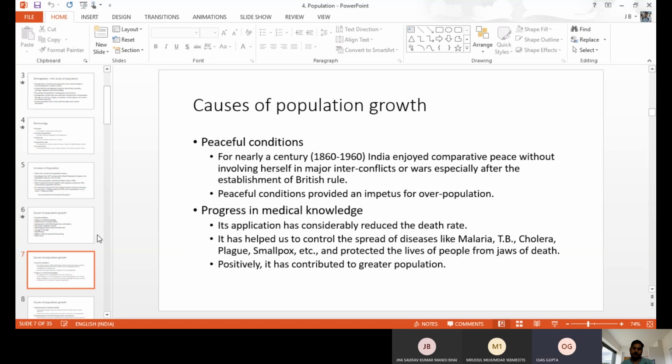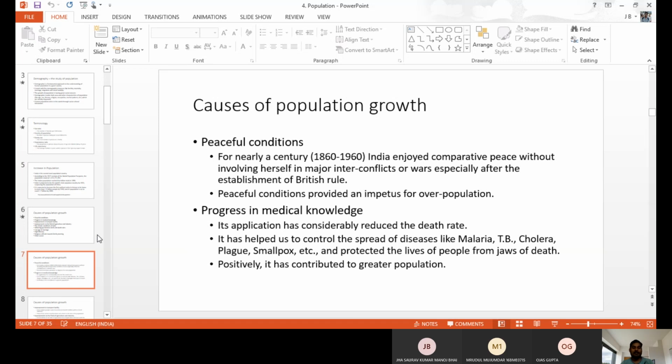A few decades back, we had a number of issues like malaria, TB, cholera, plague, chickenpox, smallpox. Even till now, some developing and underdeveloped countries face this issue, like in Africa and other countries, with malaria, TB, cholera. Because of this, a number of people are facing death.